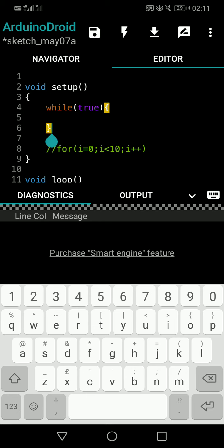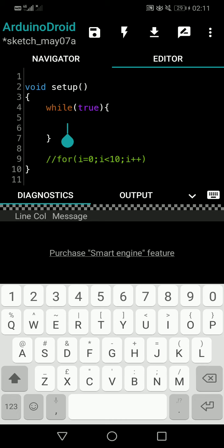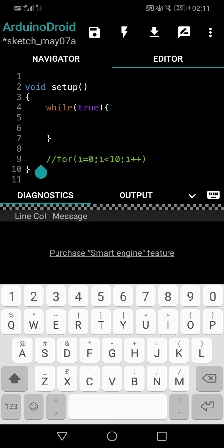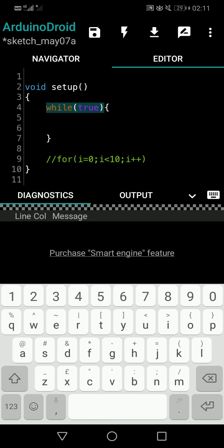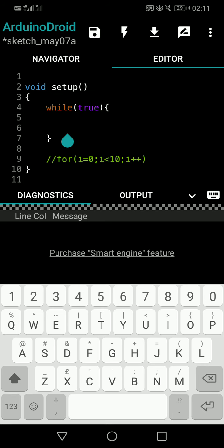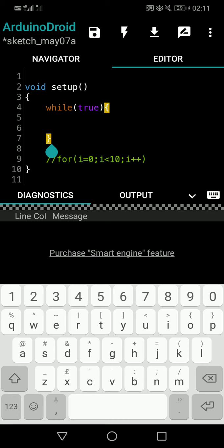So how does the loop run? As with the for loop, the loop starts from here and goes through whatever lines you have written, line by line, and comes to the last line of the loop, the end of the curly bracket. Then it never goes to the next line. It comes back here and checks whether this condition is true or false. Please remember this flow, guys. It is the same as the for loop. If the condition is true, it gets into the while loop again, runs until the end, and again comes back and checks whether the condition is true or not. So you can see it is looping within that area, within the while.